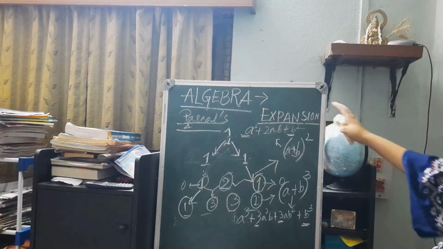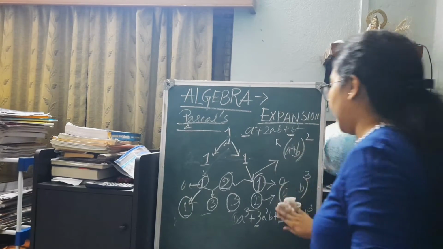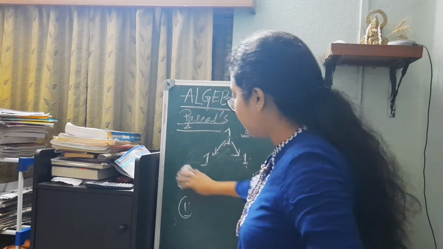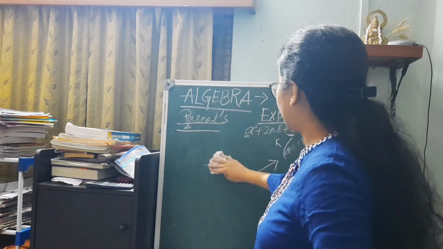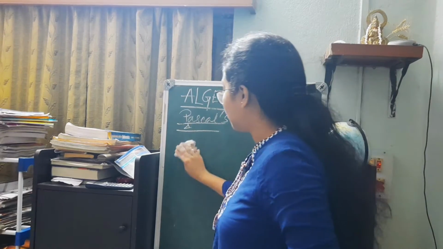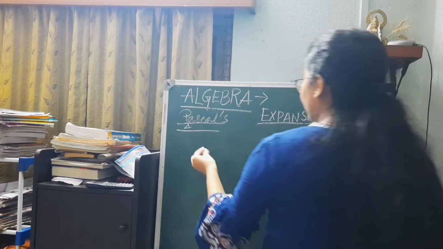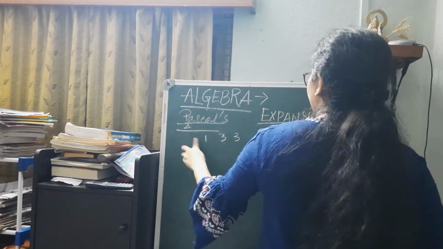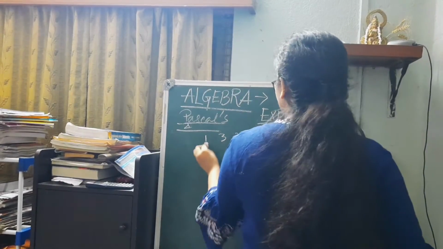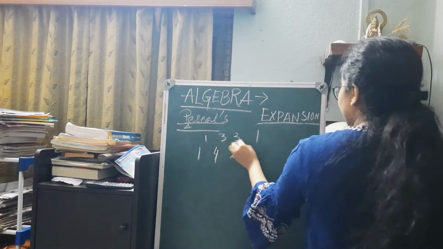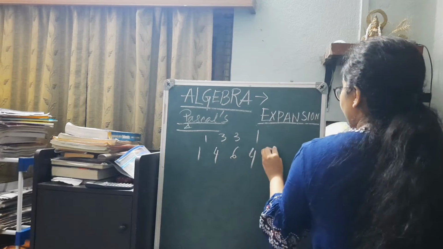So if we again go for extending the triangle, I am rubbing this off. If we again go for extending the triangle from 1, 3, 3, 1, if we go for 1 plus 0, 1, 1 plus 3, 4, 3 plus 3, 6, 3 plus 1, 4, and again a 1.